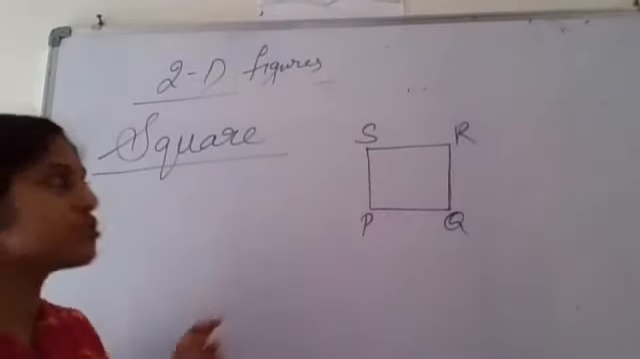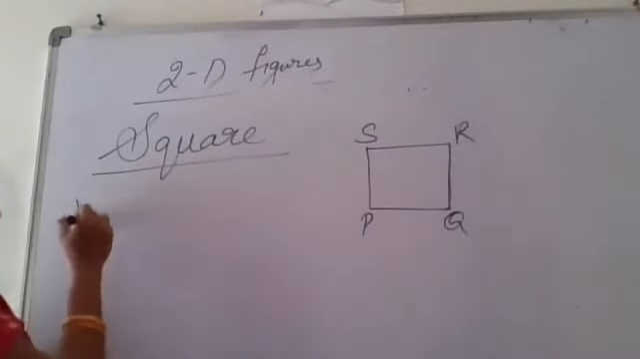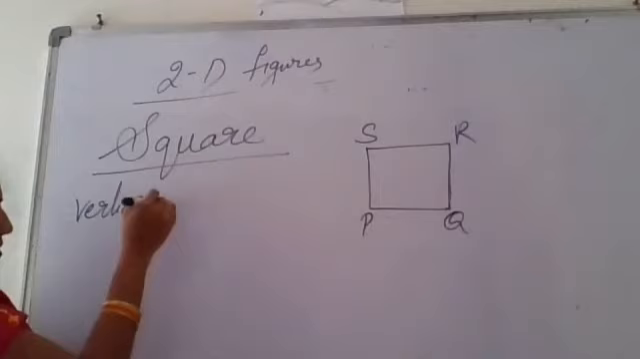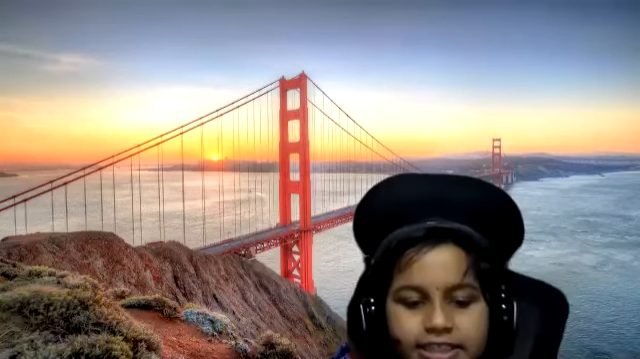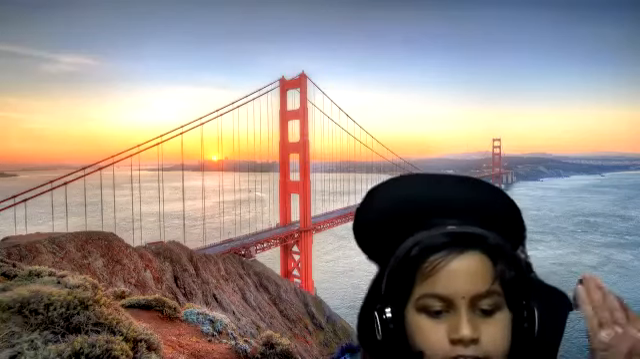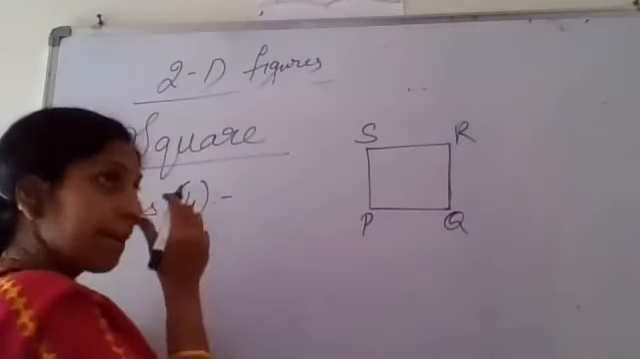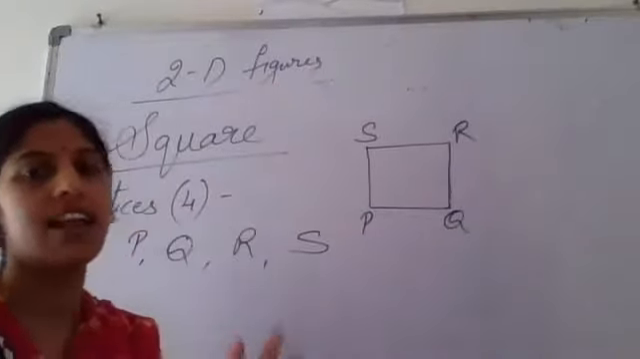Now see here. This is the figure. It is known as a square. And in this square, now say me, how many vertices are there in this figure? Four vertices. Name those vertices. P, Q, R and S.